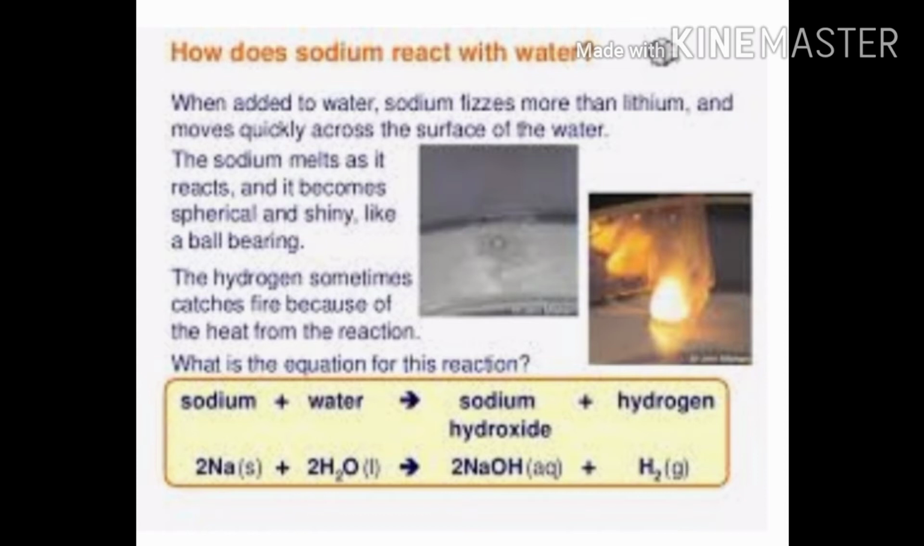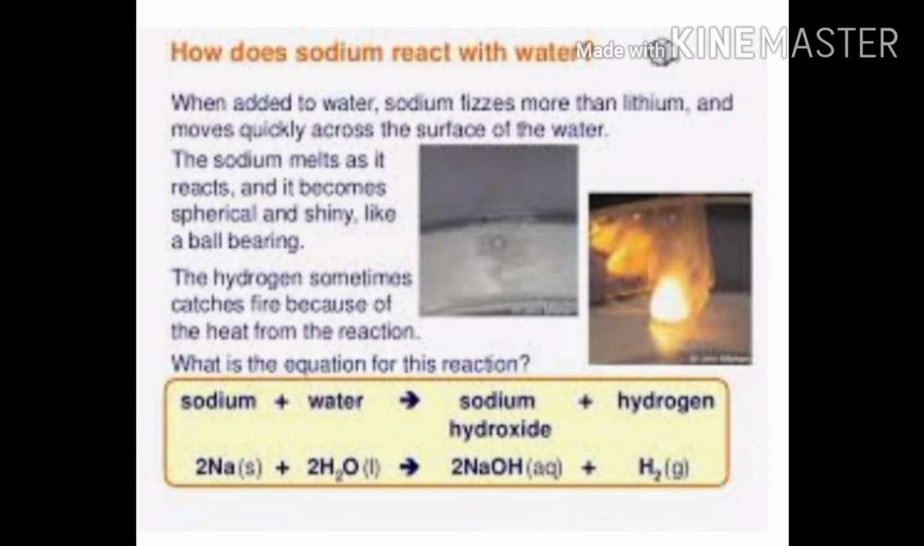Let us first see how sodium react with water. As we have already discussed one chemical property and we have seen the reactivity series in decreasing order, we know that sodium is a reactive metal. So it will react with the water and form the sodium hydroxide, and during that process hydrogen gas is evolved. You can see here in this figure how sodium is reacting.